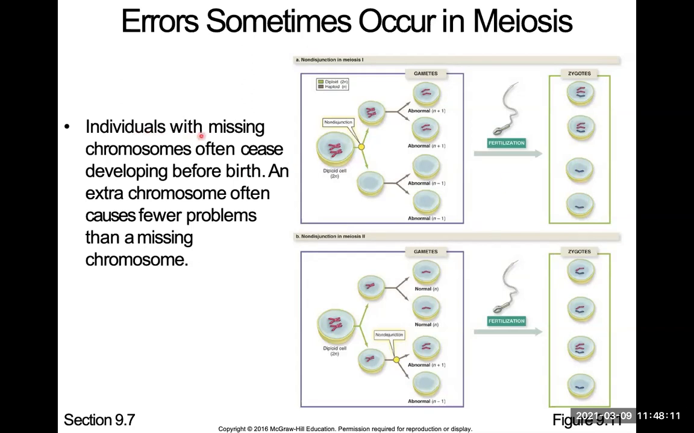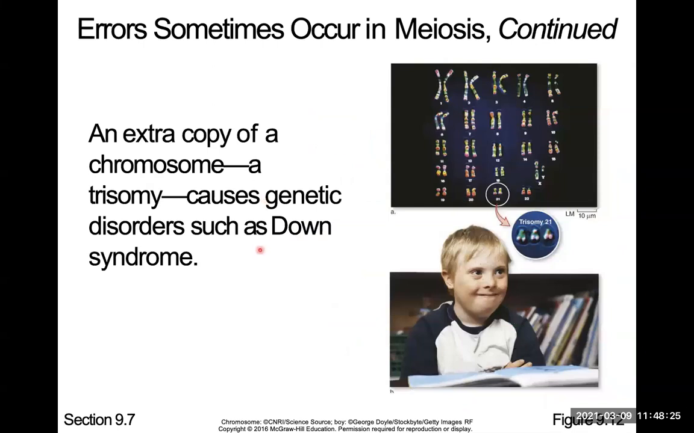So it says individuals with missing chromosomes often cease developing before birth, so they don't survive. And people who might have an extra set of chromosomes might survive, but they're going to have some development problems. There's one that's known, it's called Down syndrome. And this is a karyotype here, and Down syndrome is when you have an extra set of chromosome number 21. That's called trisomy. Somy means chromosome, tri means 3. You have an extra set of this chromosome, and that's going to cause Down syndrome. It's a genetic disorder.